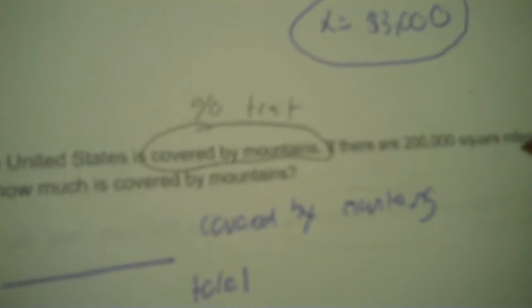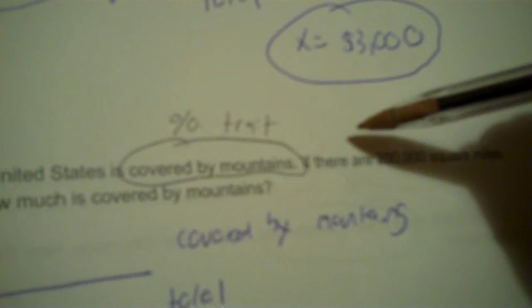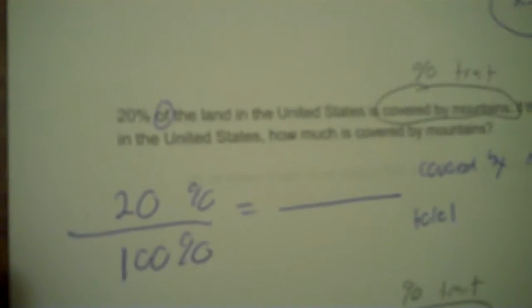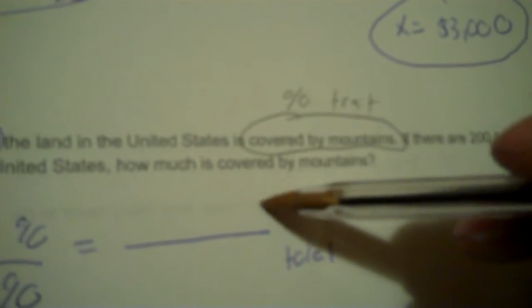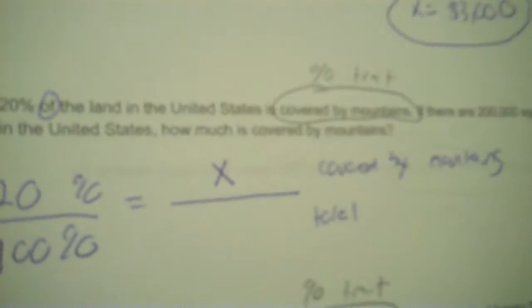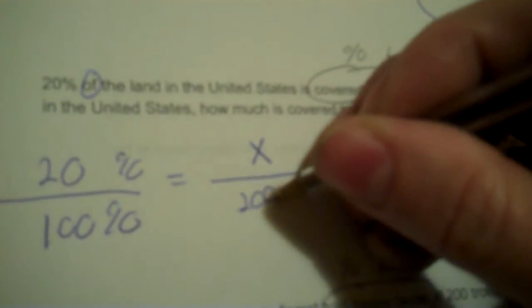How much was actually covered by mountains? No, it's not 200,000. Read it. It just says there are 200,000 square miles in the U.S. That doesn't mean they're covered by mountains, so we don't have the covered by mountains amount. So 200,000 is the total. Okay, then you cross multiply and divide.